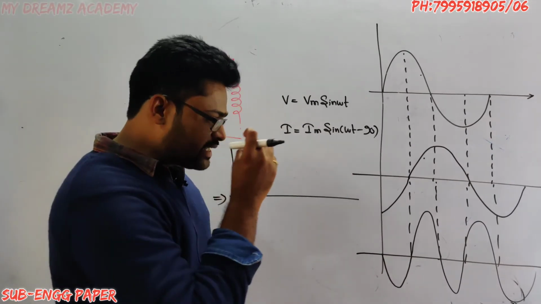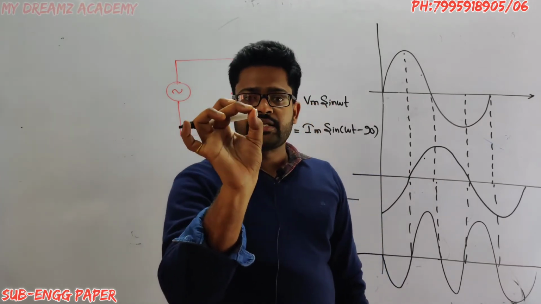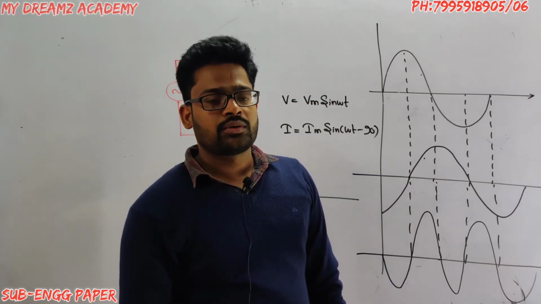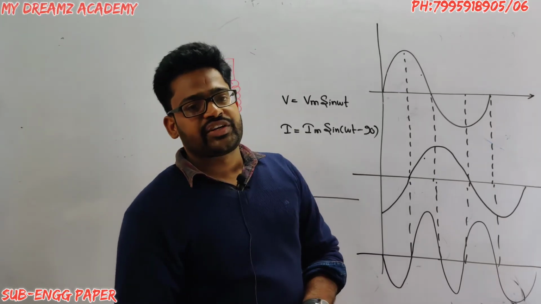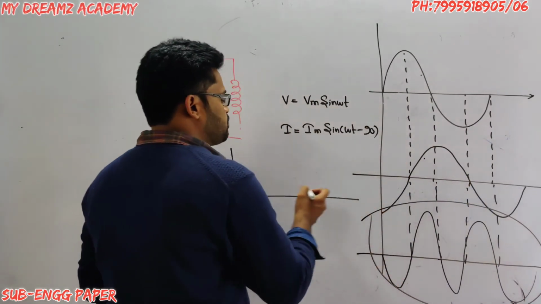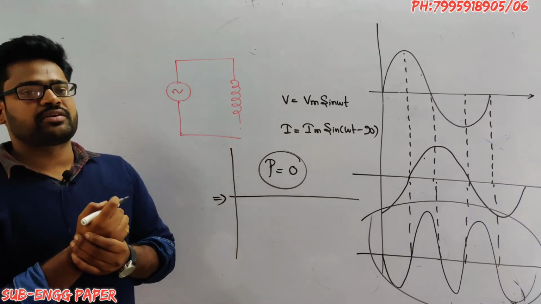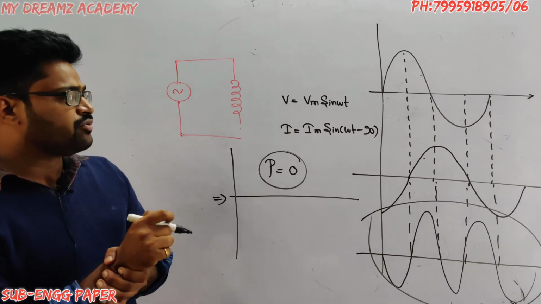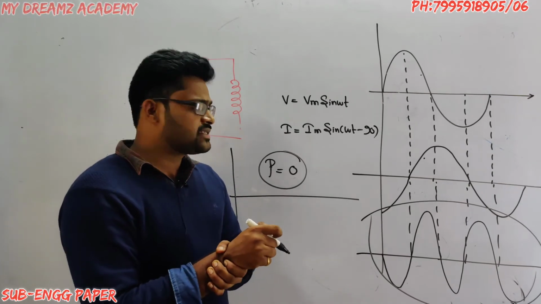Now what is the average value of this one? The average value of a pure sinusoidal wave is 0. So the average value of a pure sinusoidal function is 0. So the average value of this one is 0, so average power is 0. This is applicable for an inductor as well as a capacitor.